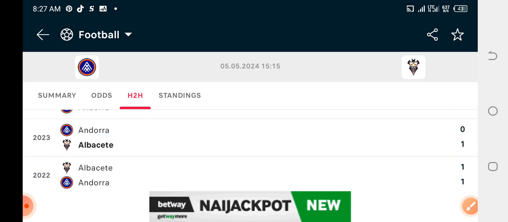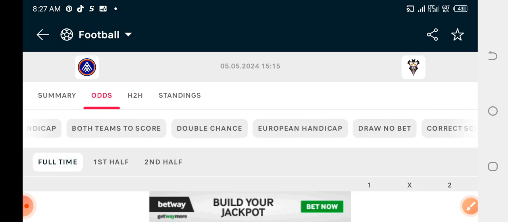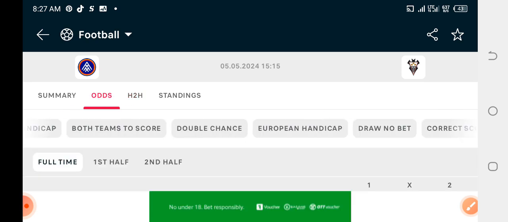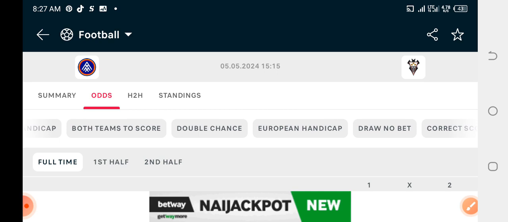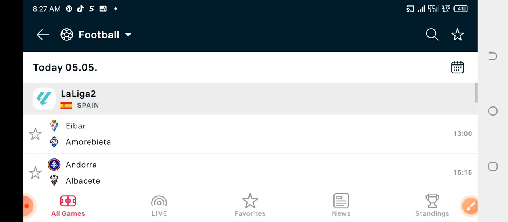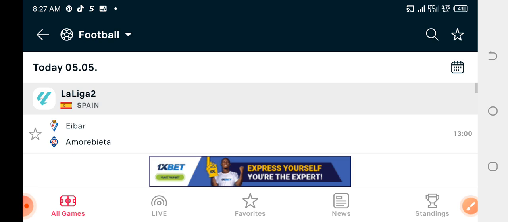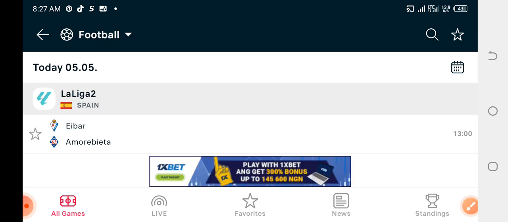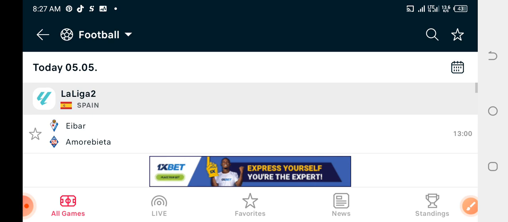And lastly, their head to head, whereby you are going to be looking into at least 3 games that ended up as second half most scoring half. It's a very simple thing and it's a very simple start. Just look for a percentage that is above 50%, which is 60% and 80%.